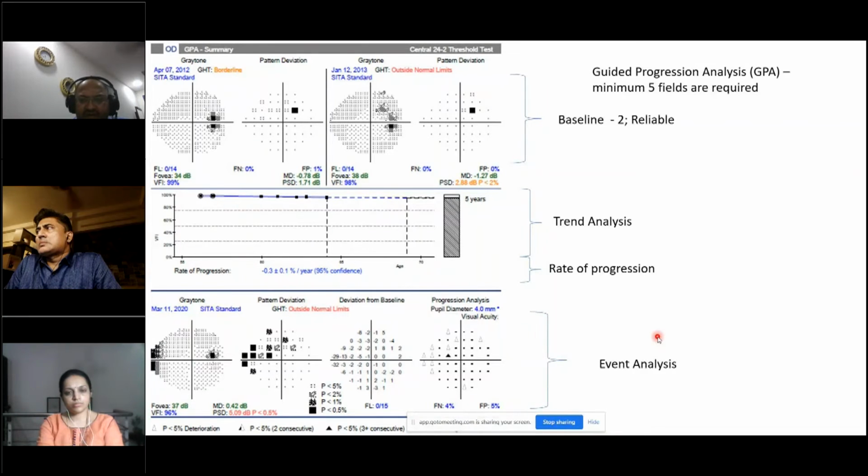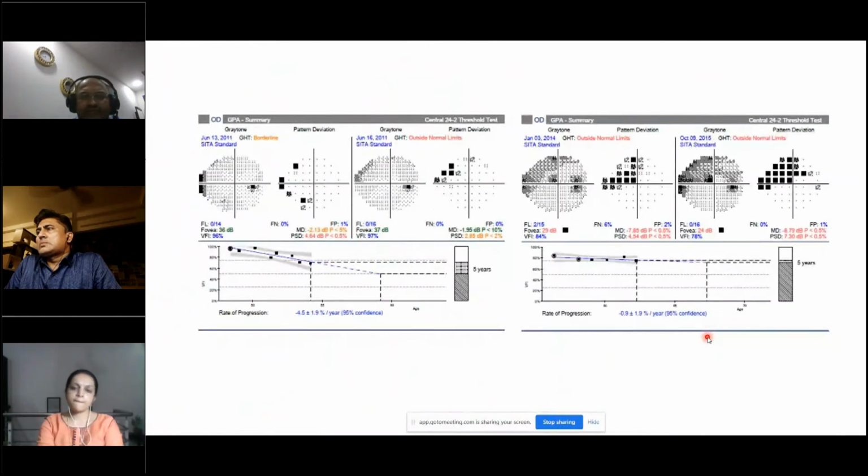And then you get an event analysis. Event analysis is where each point is compared to its baseline, and the deviation is compared to the deviation which can exist in glaucoma patients who are having the same type of field defect. So this gives you an event analysis. So just to give you an example, you have two visual fields progressing here. You have a minus 4.5 plus minus 1.9 percentage per year here. And then you have another rate of progression, which is 0.9 plus minus 1.1 percentage per year. This is based on the visual field index.